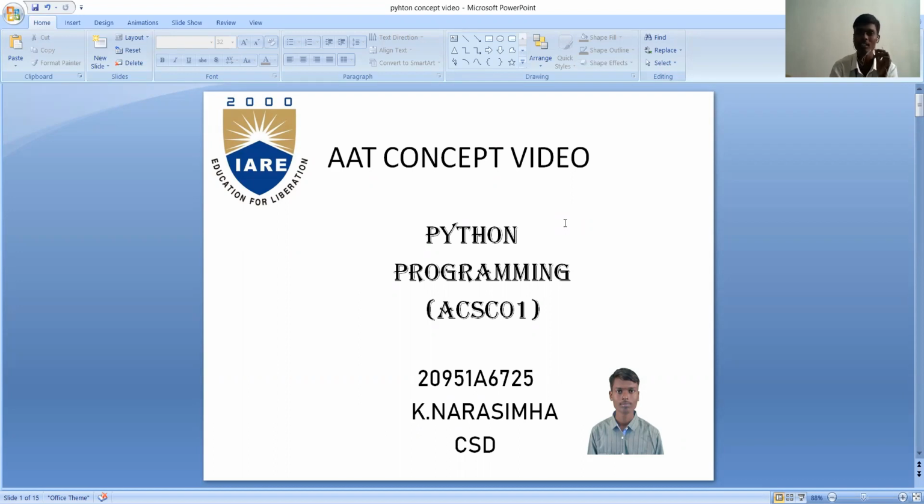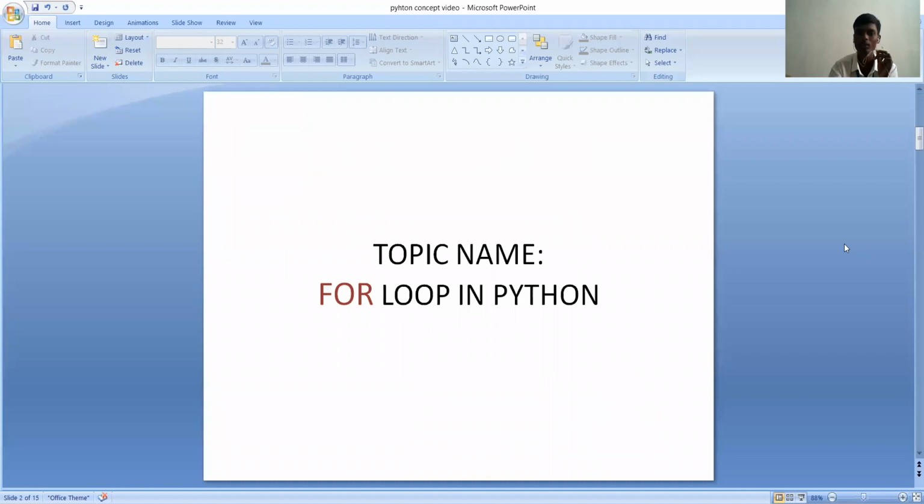Today, as a part of my subject Python programming, I want to explain a feature of Python, that is the for loop. We all are aware of the Python programming language, which is useful in our day-to-day life for coders, software development, web development, educational institutions and training centers. Because of the features provided by Python, it became famous. One of the features is loops. In loops, I want to explain today the for loop.